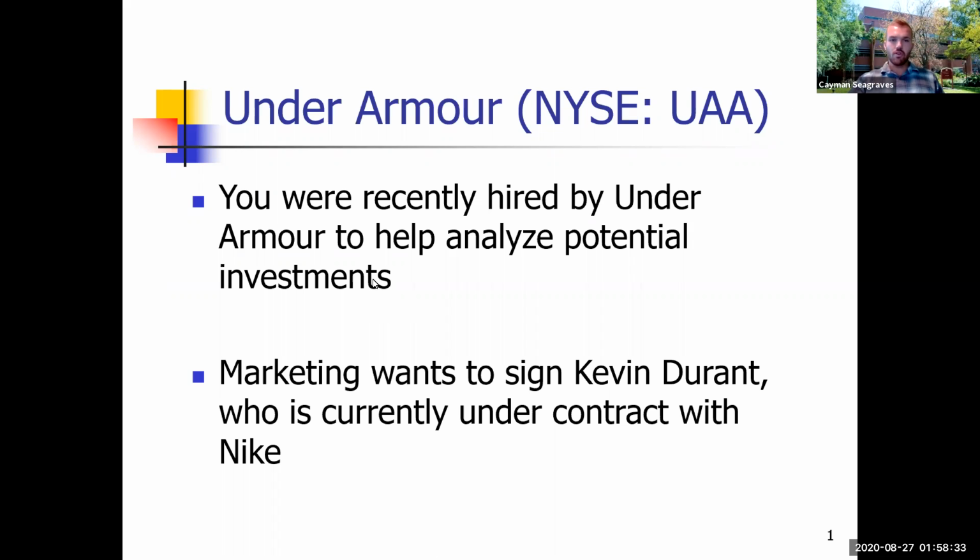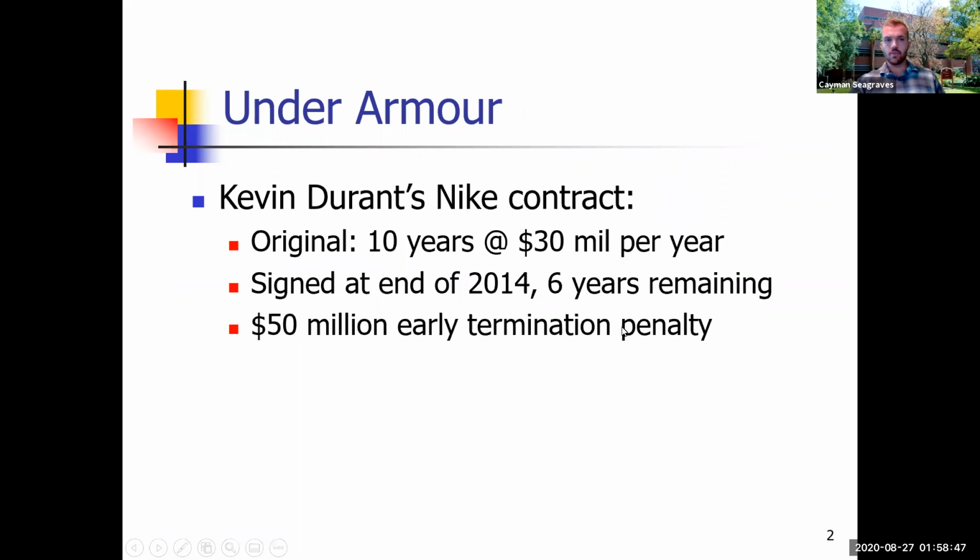So in this example, you were recently hired by Under Armour to help analyze potential investments. Marketing wants to sign Kevin Durant, who is currently under contract with Nike. First, I have to analyze Kevin Durant's Nike contract. The original contract is 10 years at $30 million per year. He signed at the end of 2014, and it has 6 years remaining. There's a $50 million early termination penalty.